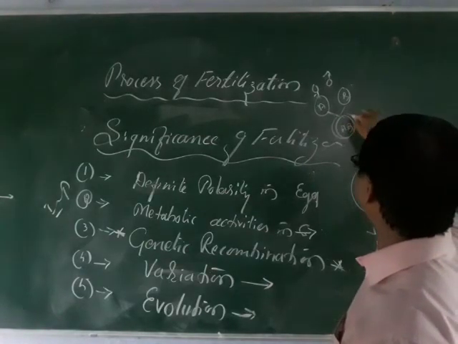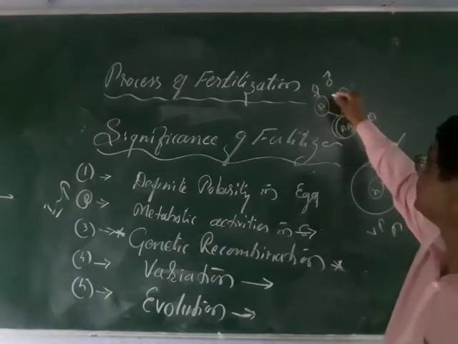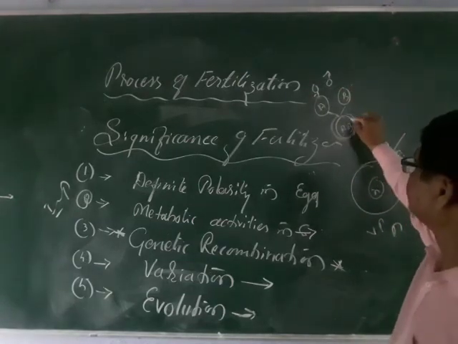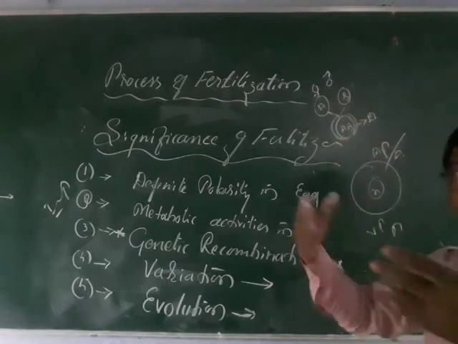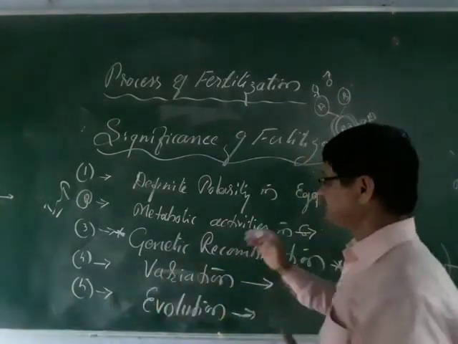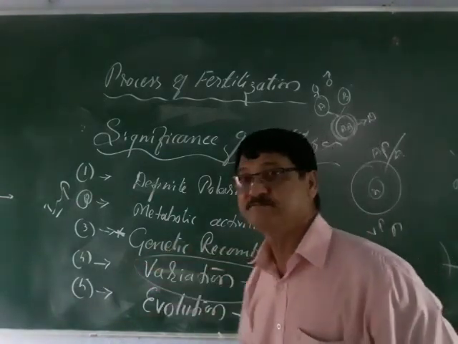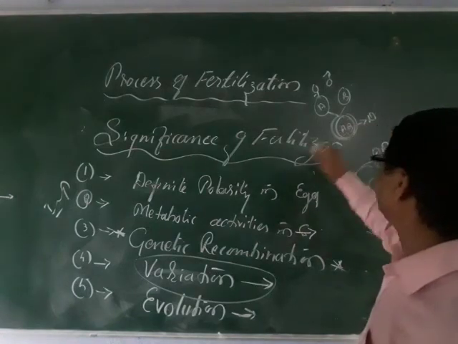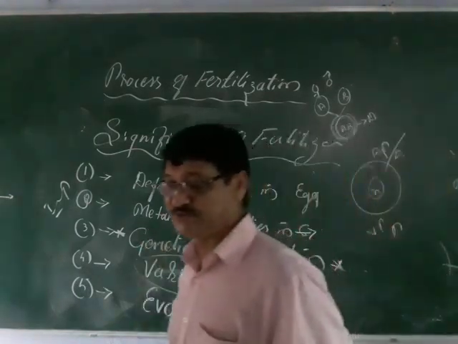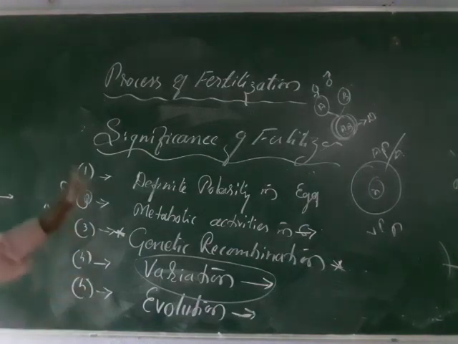So this is entirely different. So this indicates genetic recombination. A and B combined here. This is entirely different from this one. This fusion, with partly characters of the male and partly characters of the female, results in variation. This is the difference. You can see this is the variation, and this variation leads to evolution. So there are further chemical changes. So I will wind up here.